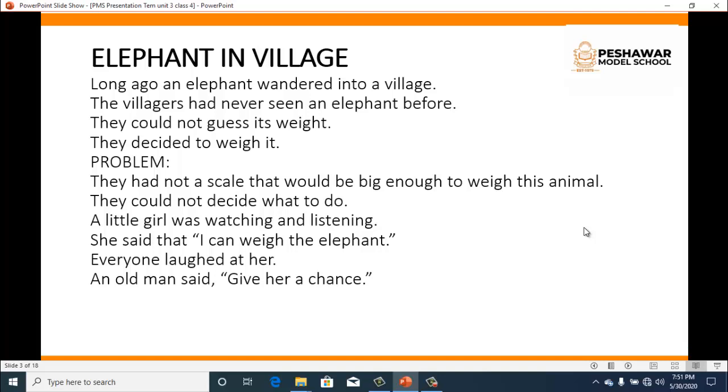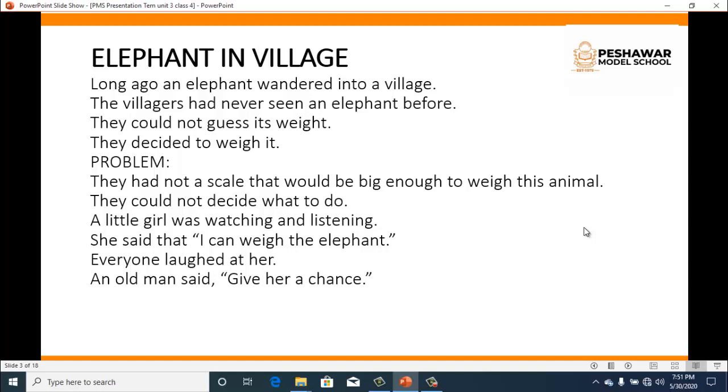Long ago an elephant wandered into a village. The villagers had never seen an elephant before. Wandered means moving aimlessly. So when this animal was moving into a village, the villagers had never seen this elephant before. They haven't seen this kind of animal before, so this was a new animal for them. This was a huge animal for them. They could not guess its weight. So they had no idea how heavy this elephant could be.